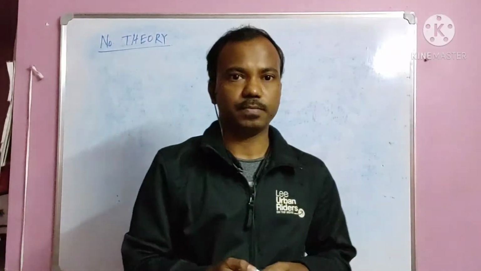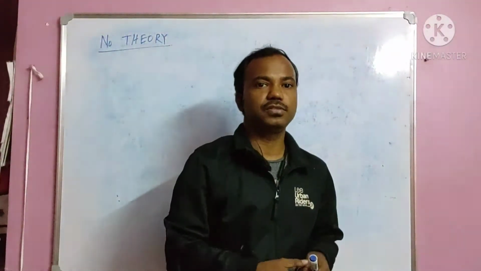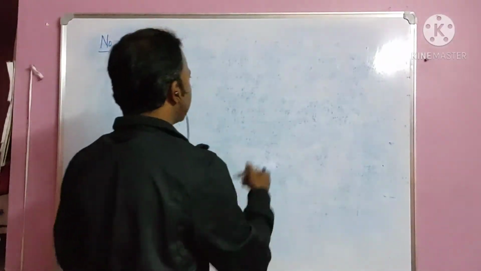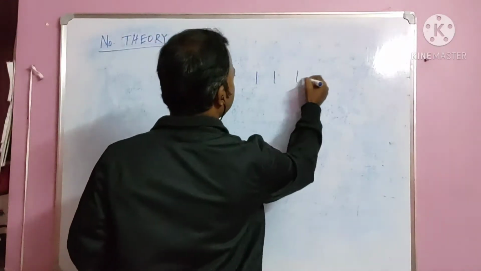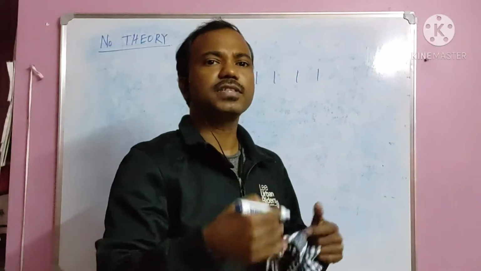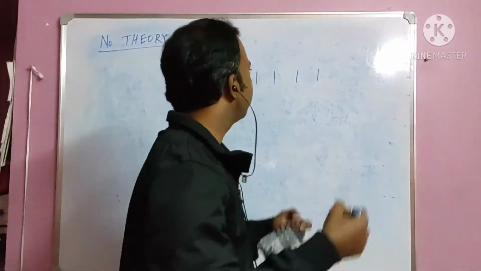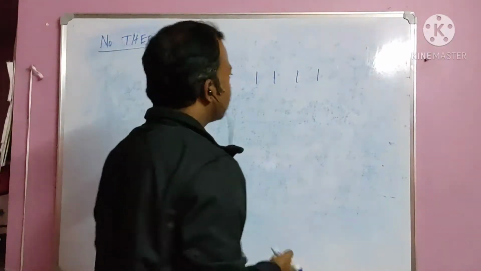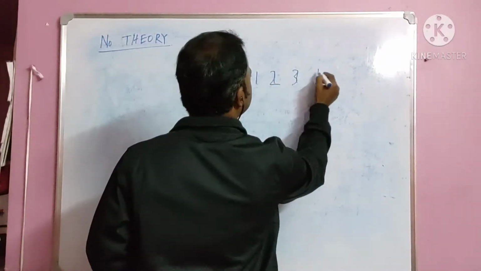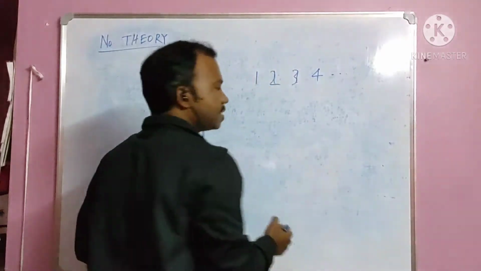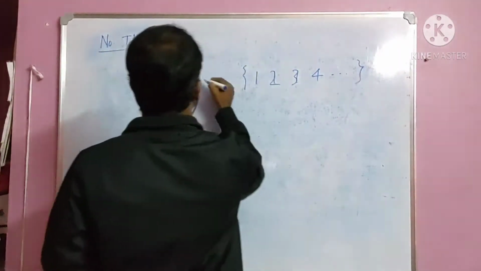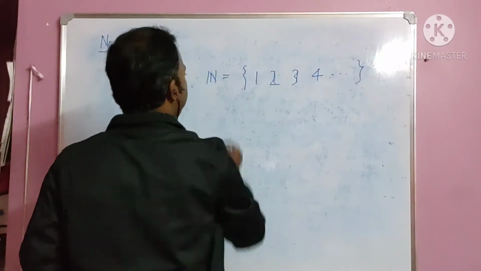After a few years they started marking on walls like this to count things. And after some years, they invented the numbers, like in this way, 1, 2, 3, 4. So you see, these numbers came naturally. So this set is called the natural numbers.